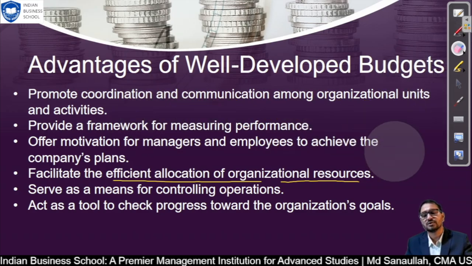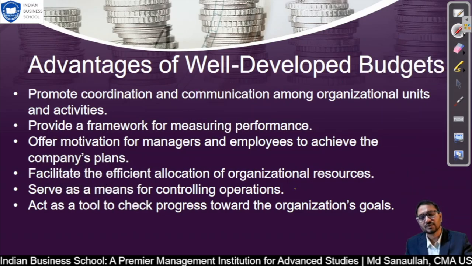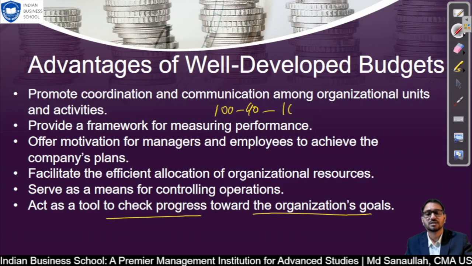When you set a correct target, we can check, verify, resolve issues and control. If somebody has not achieved their target, we can ask them the relevant and right questions, to understand the problem, the scenario and the market condition. It also acts as a tool to check progress toward the organization goal, whether our target was 100 minus 90 for cost and 100 million for profit. This budget will help you check whether we have achieved this or not.